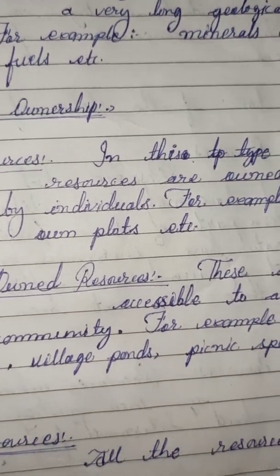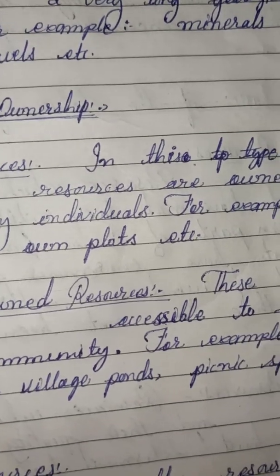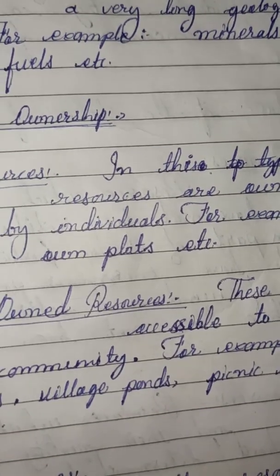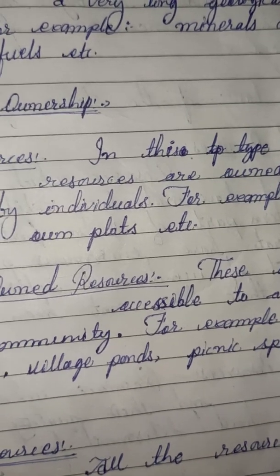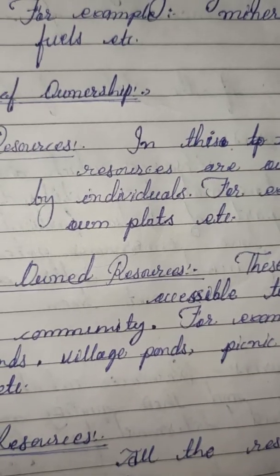Only human beings interact with nature and modify things into a resource with the help of technology.